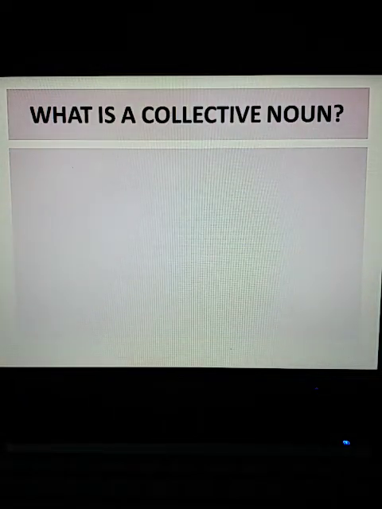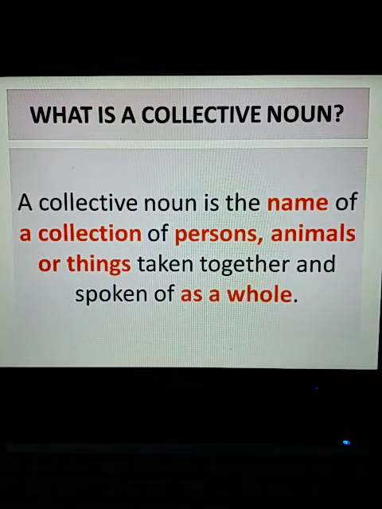Now, what is a collective noun? A collective noun is the name of a collection of persons, animals, or things taken together and spoken of as a whole. Right? So, remember, the very word collective means it is a collection of something. Now, what is that something? It can be a collection of persons, animals, or things.